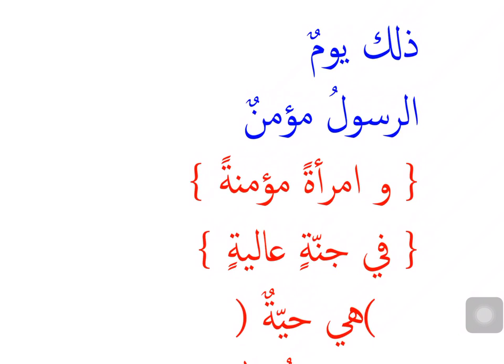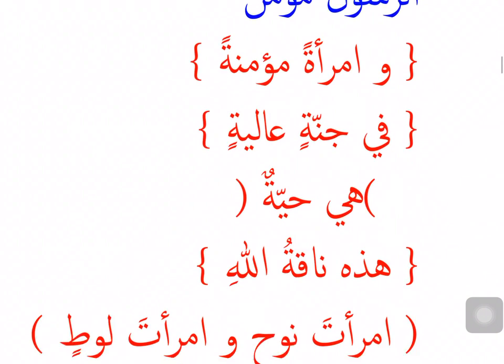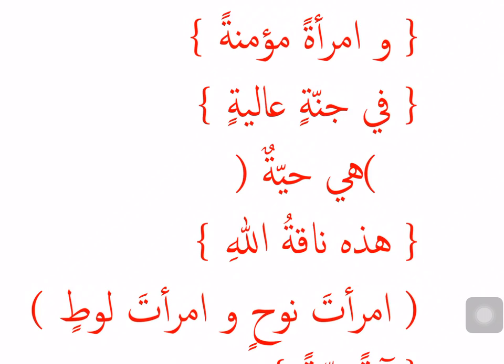And then ar-rasulu mu'minun. Again, this looks like a sentence. Ar-rasulu mubtada, first noun, marifa, rough status. Mu'minun is my khabar, second noun or later noun, I can say nakira and rough status. The messenger is a believer. Wa imra'atan mu'minatan. Does this look like a sentence? For that, first let me rule out murakkabat. Well, waw looks like a harf of atf. It's not a harf of jar, because otherwise imra'at would have been imra'atin. So imra'atan and then mu'minatan is its sifa, a believing woman.